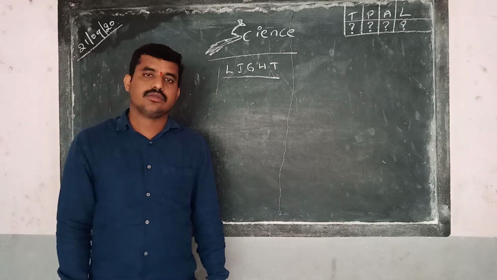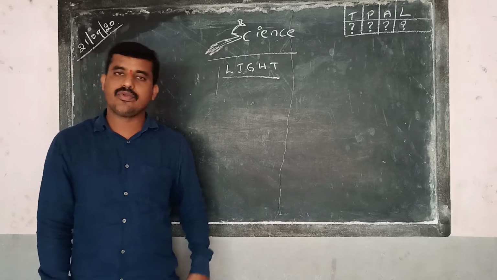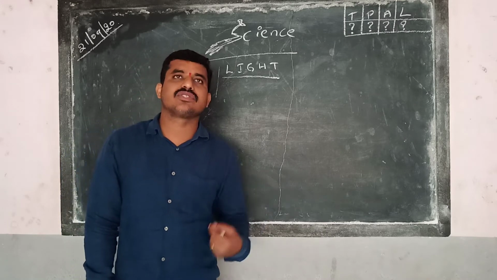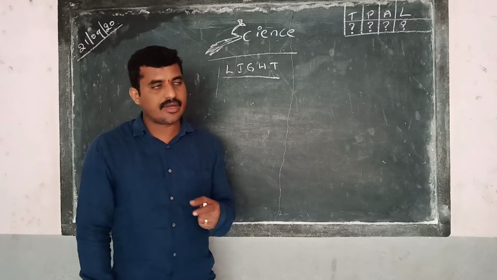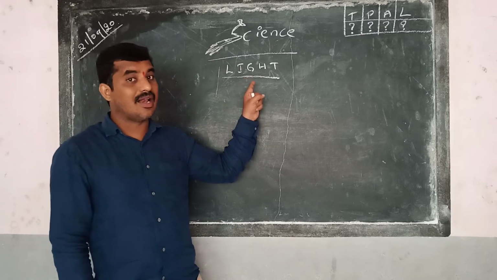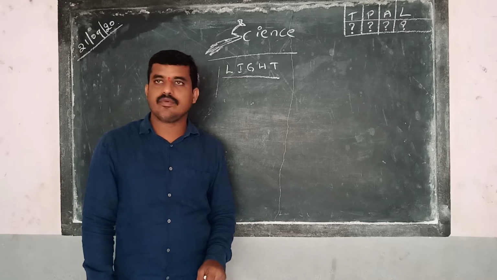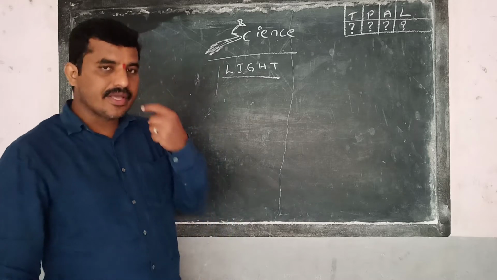Right? So what is making us see the objects? We can understand with this example what is making us see the objects. What? Obviously, light. If there is no light, we cannot see the objects. Meaning, what is happening here?